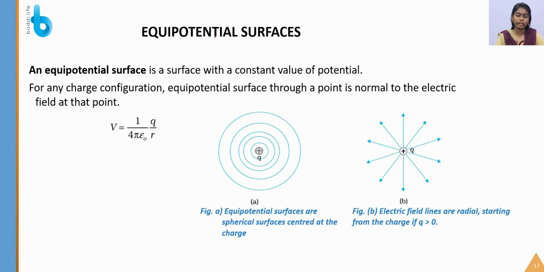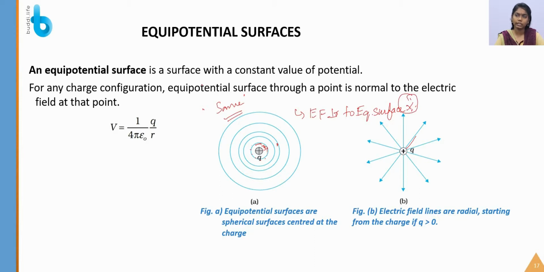So let us see what an equipotential surface is. An equipotential surface is a surface with a constant value of potential. For example, in this ring of a particular radius R, at every point the potential is the same. Also note that if I have an electric field for the charge Q, radiating outward from the charge Q, the electric field is always perpendicular to the equipotential surface. This point is also very important.